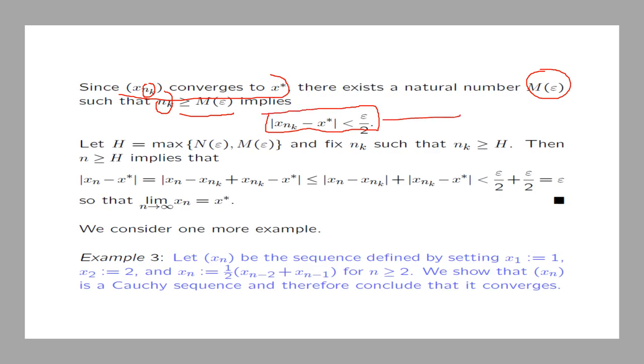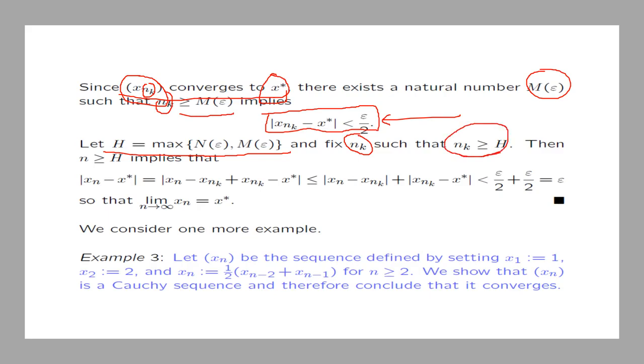Here we are simply using the fact that the subsequence xnk converges to x star. Now let capital H be the maximum of N epsilon and M epsilon, and then fix nk such that it is either equal to H or bigger than H.